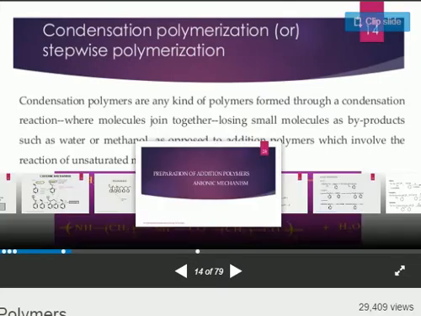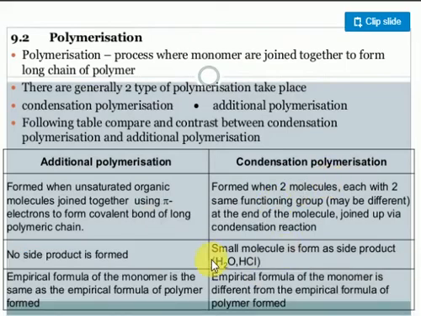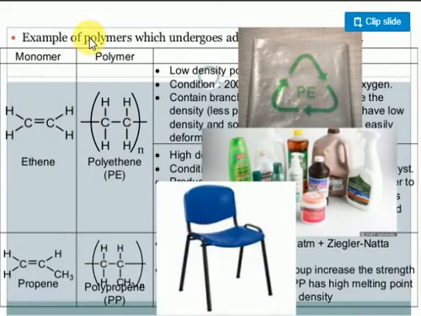Okay, now look at this condensation polymer. Small molecules are formed as a side byproduct, maybe water, hydrochloric acid, ethyl alcohol or ammonia. The empirical formula of the monomer is different from the empirical formula of the polymer. The polymer formula and the monomer formula will be different. Clear?